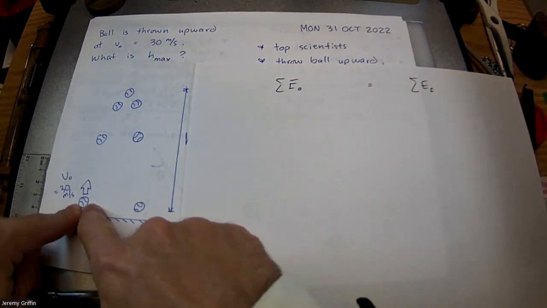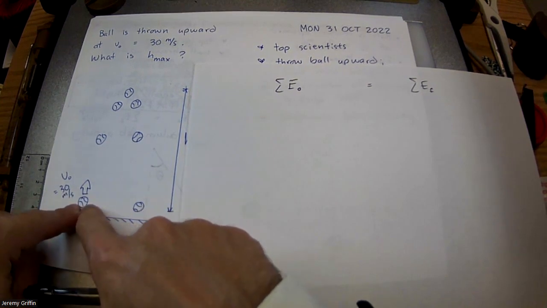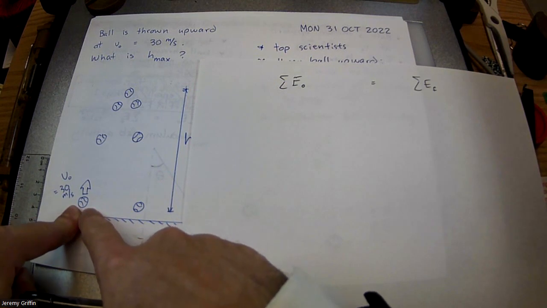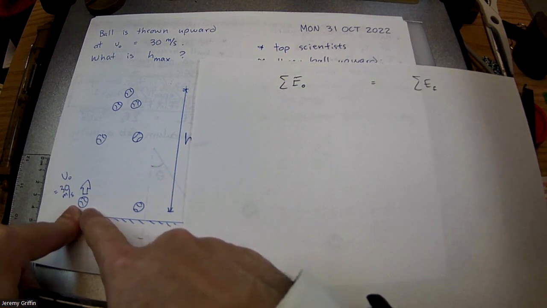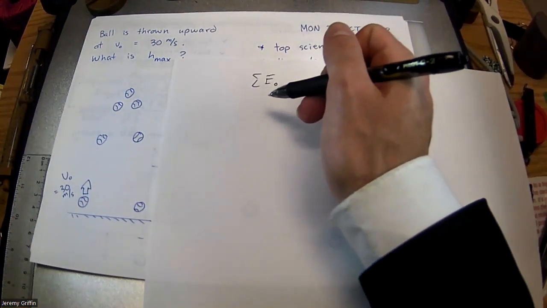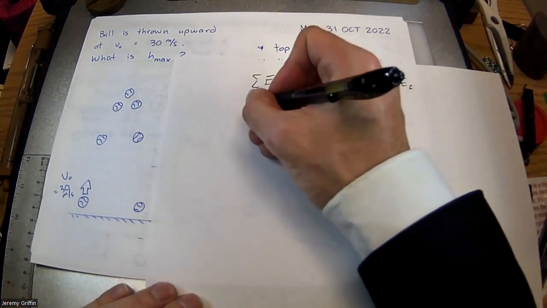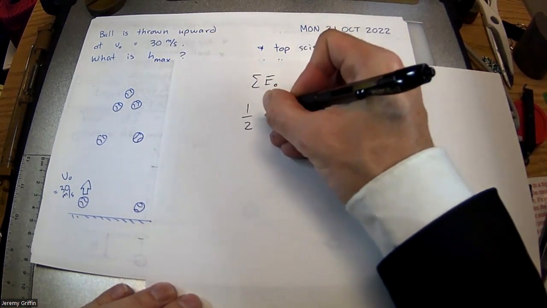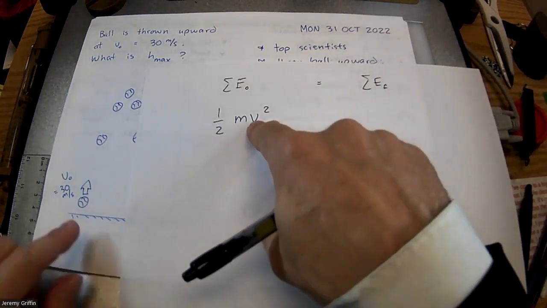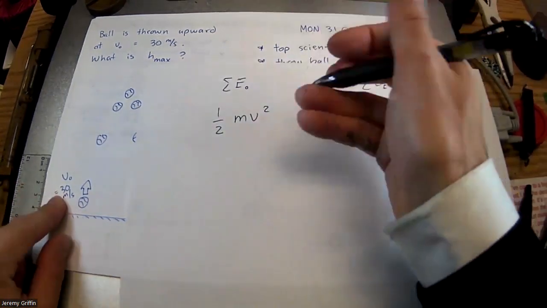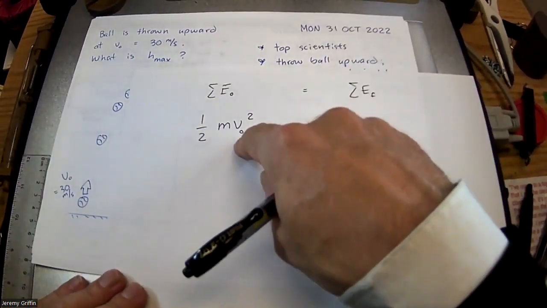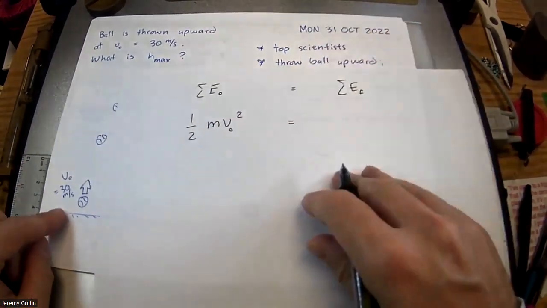So this ball moving really fast, but has no height, means it has all what type of energy? Kinetic. Do you guys remember what the expression for kinetic is? Might be on a poster hanging from the ceiling. 1/2 what? 1/2 mv squared. There you go. Where the speed is the throwing speed. Of course, it starts slowing down, but that was the initial speed. So it's the speed at that point.